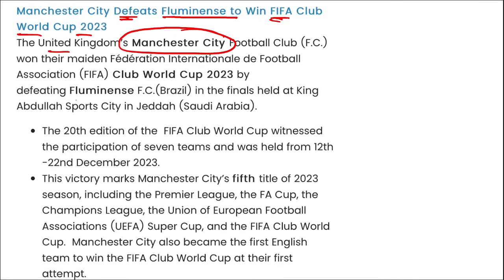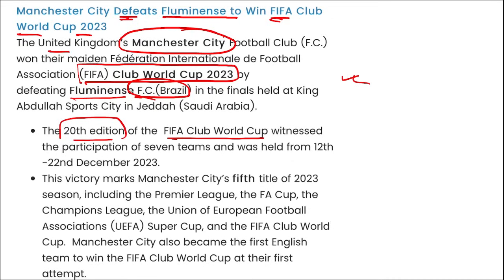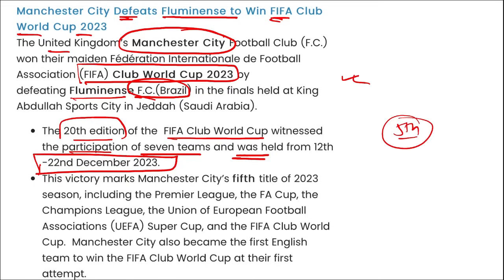They have defeated Fluminense, that is Fluminense Football Club of Brazil, in the finals, and they have won the FIFA Club World Cup 2023. This was the 20th edition of the FIFA Club World Cup that witnessed the participation of 7 teams and was held from 12th of December to 22nd of December. So, who won it? It was won by Manchester City. And this was the 5th title of Manchester City.